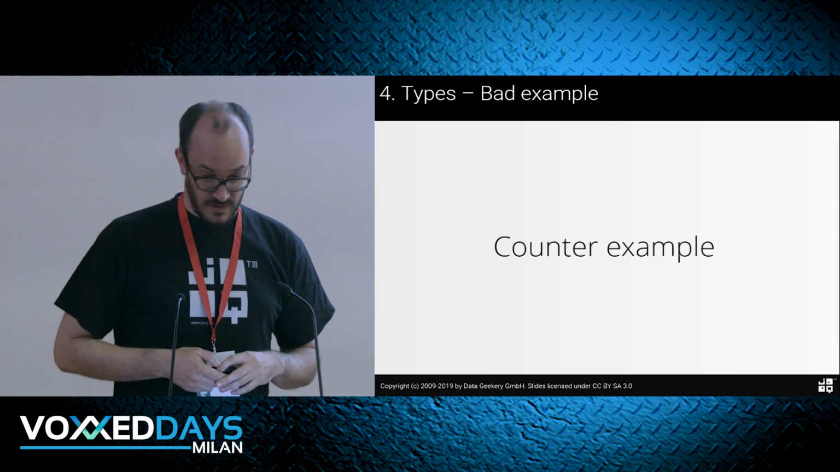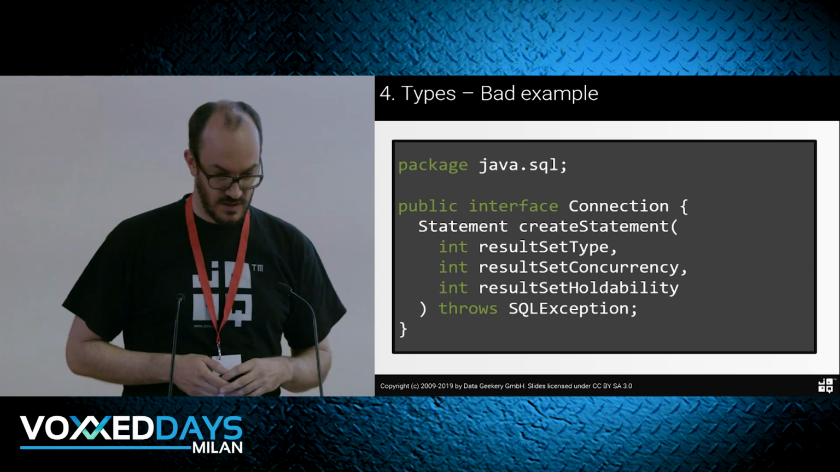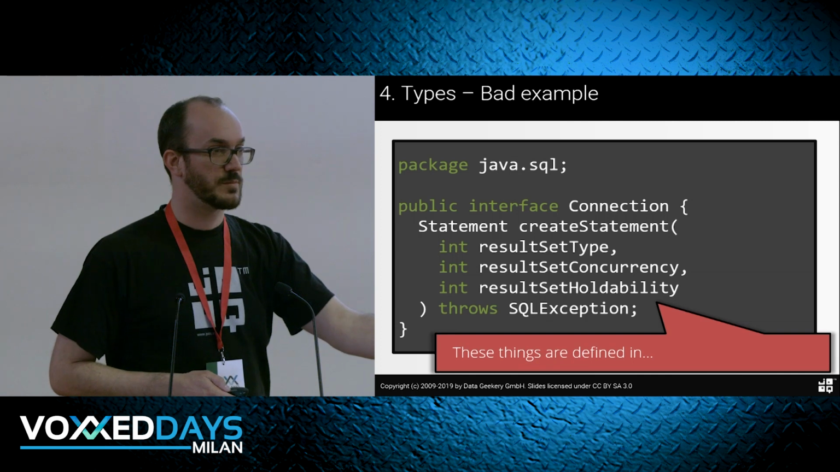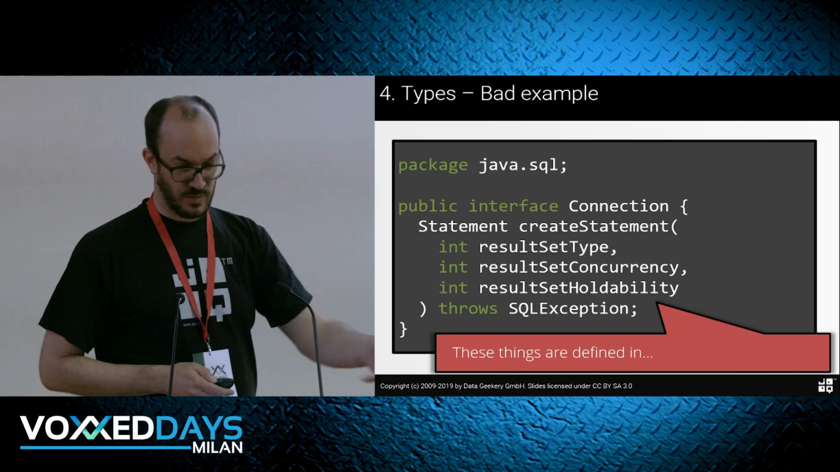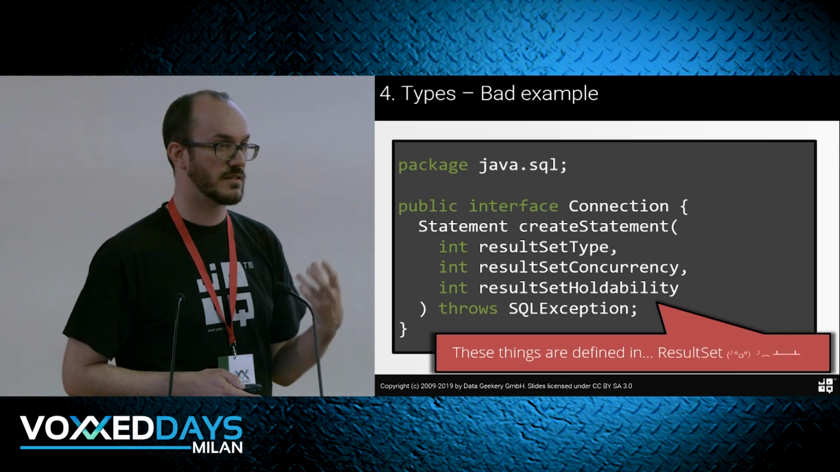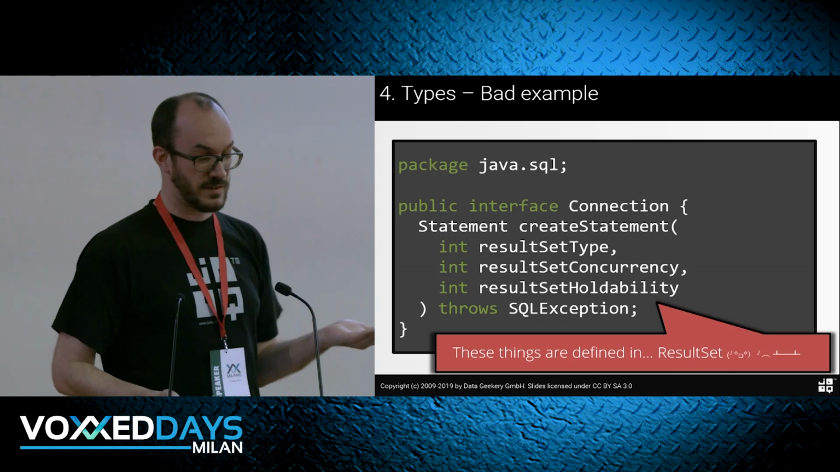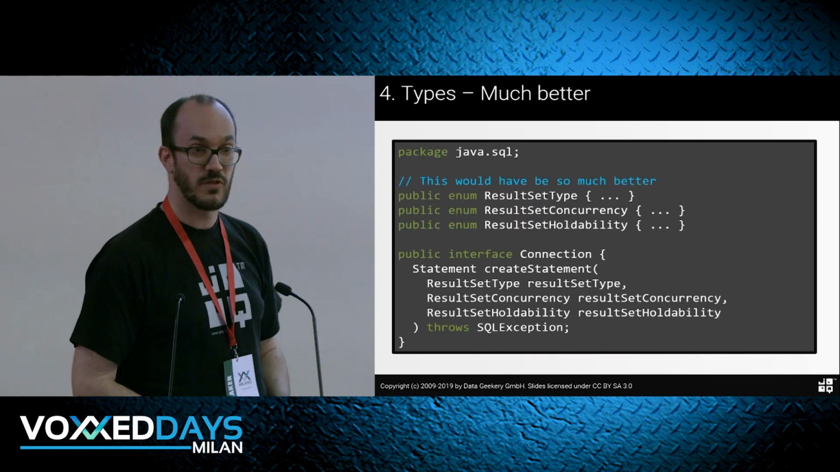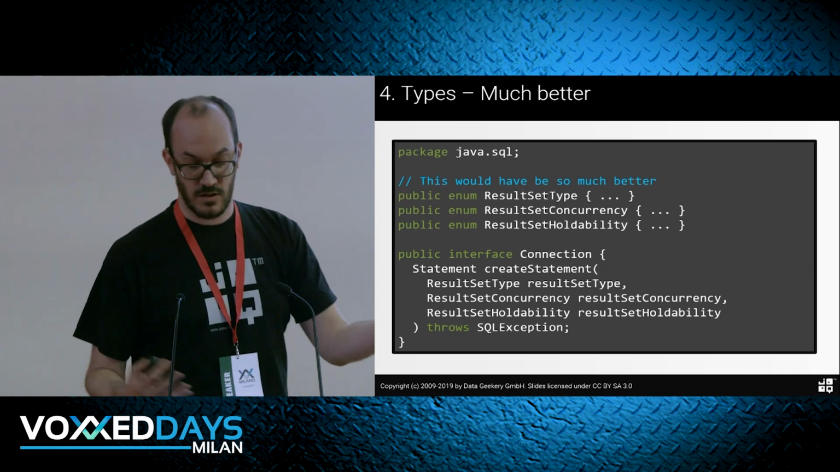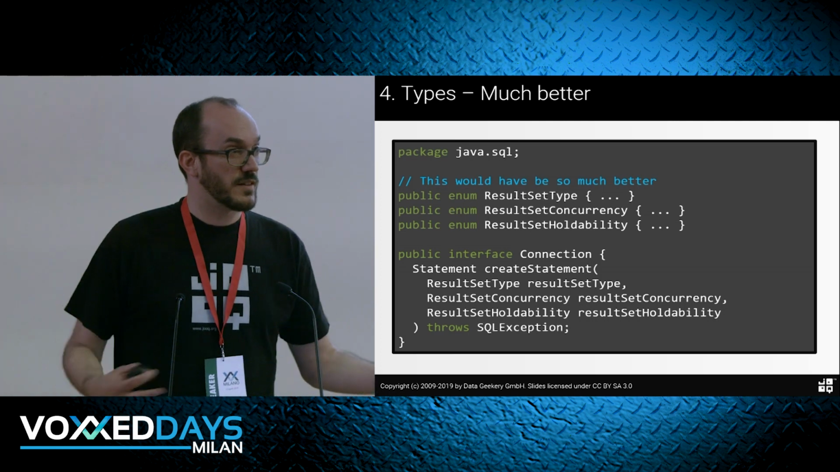A counterexample is from the old days of JDBC. So this was how to create a statement with JDBC, and we have these ints that we can pass here, and where are these types, these ints? You would expect that to be on connection or on statement, but actually it's in the result set, right? So you can't easily find out what, is it 1, 2, 3 or what? It would have been better if we designed JDBC today to use an enum, right? So that's an obvious choice for these 3 things. There are actually enums, but back in 1997 we didn't have enums. So these are the kind of things we should think about, right?